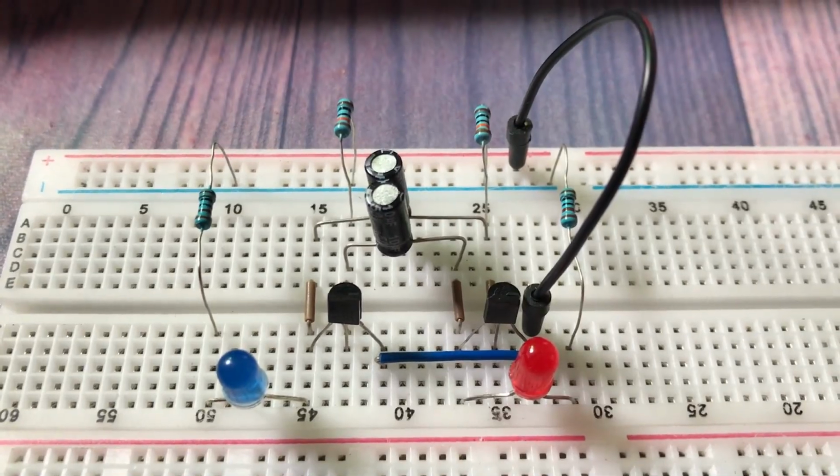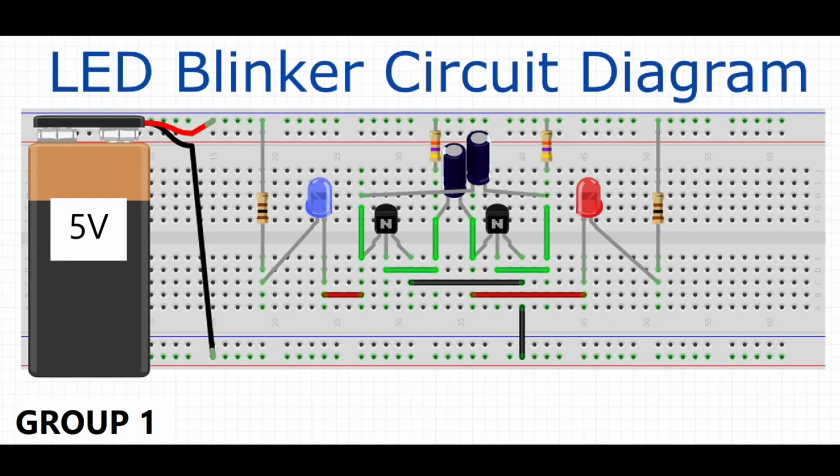The PN2222 transistors are used to control the LED in the circuit and act as a switch, allowing the current to flow through the LED when each of the transistors is powered, turning on and off at regular intervals, which makes the LED blink.